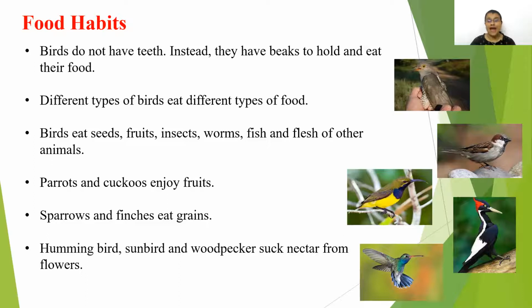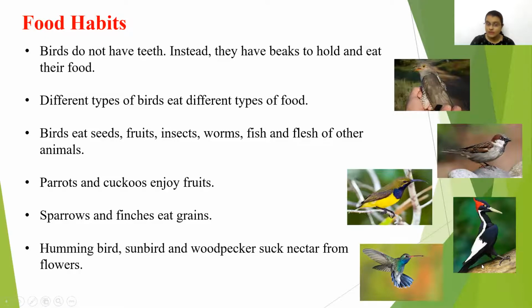You know, children, parrot and cuckoos enjoy eating fruits. Then over here you can see the small birds, sparrow and finch. What do they eat? They eat grains. Then hummingbird, which has a long beak, the yellow and blue colored bird, that is sunbird, and then this black one, that is woodpecker.